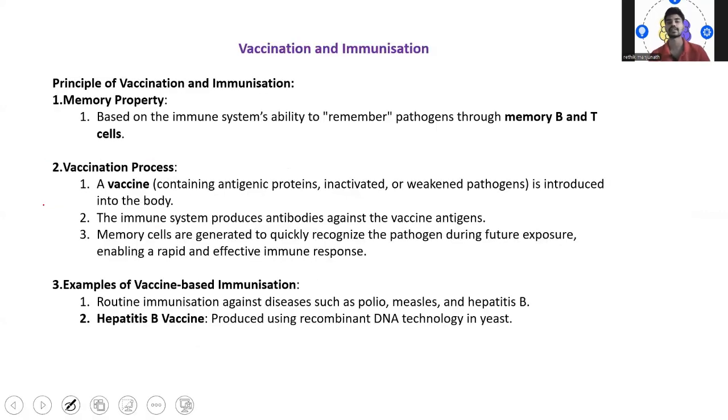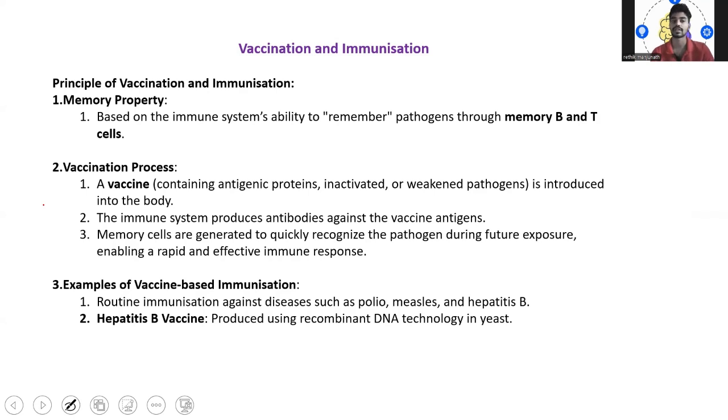So next we have vaccination and immunization. This is very important. So how does it work? What is the principle? Everything. So how does vaccination normally work? It is memory based. The principle is based on the immune system's ability to remember pathogens through memory B and T cells, and that is how its efficiency works.